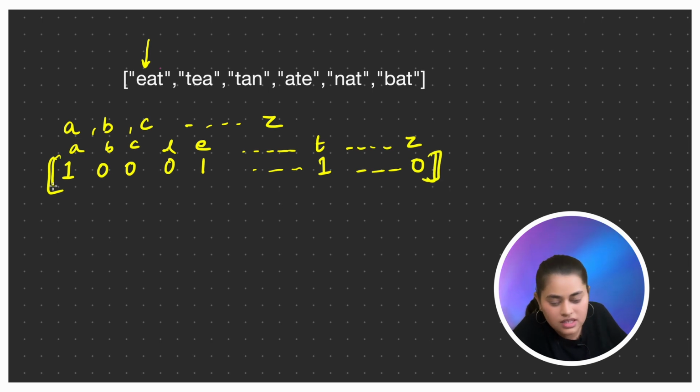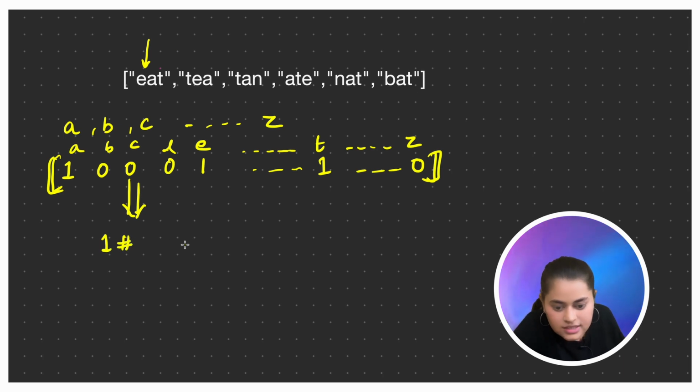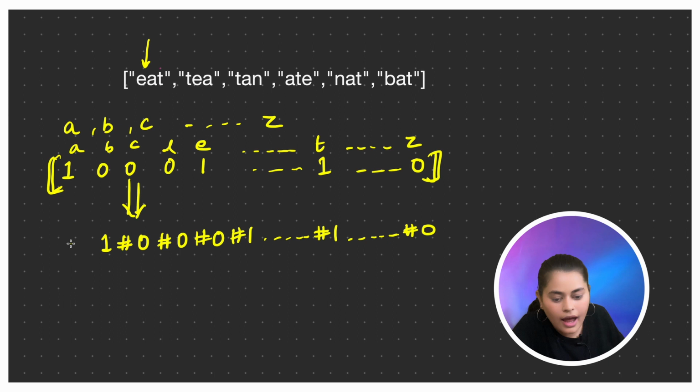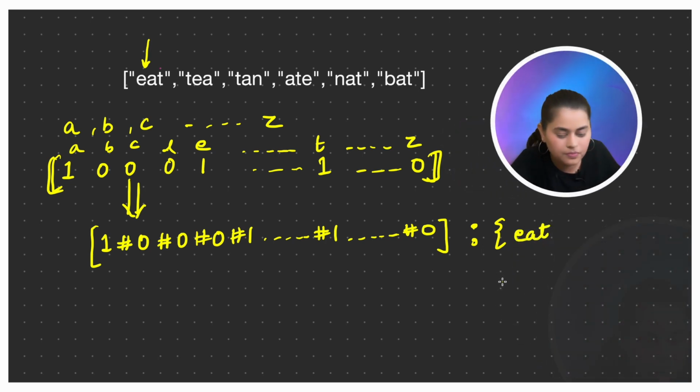I want to create one unique key which can identify the strings having the same characters. So I'll put one separator in between: 1, hash 0, hash 0, hash 0, hash 1, and so on, hash 0, right? So I made this key, and corresponding to this key I stored eat.